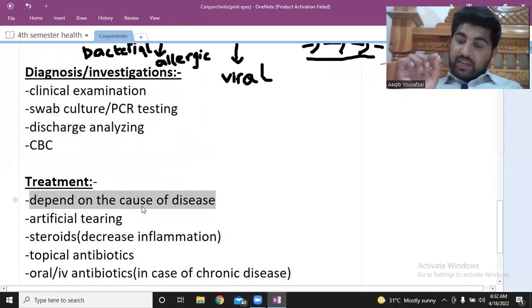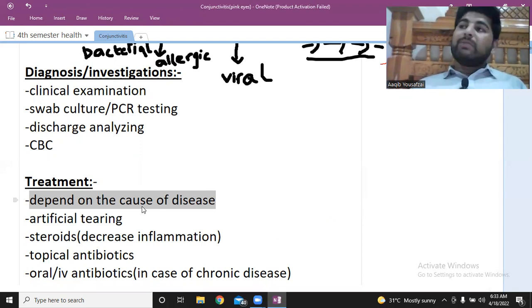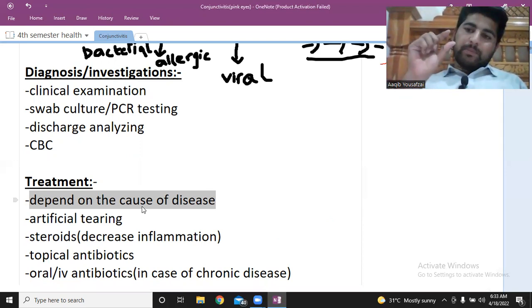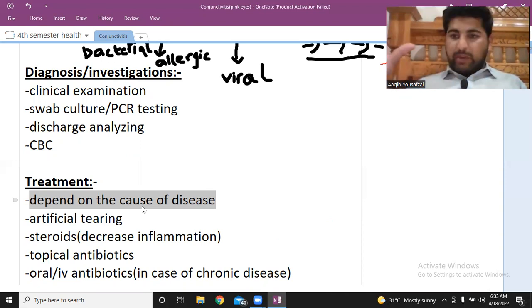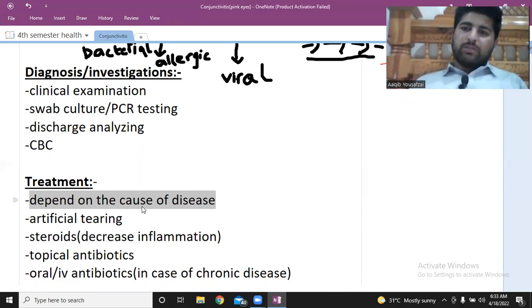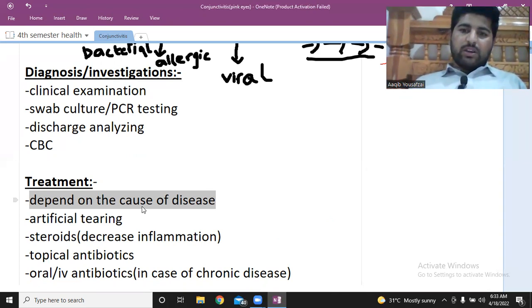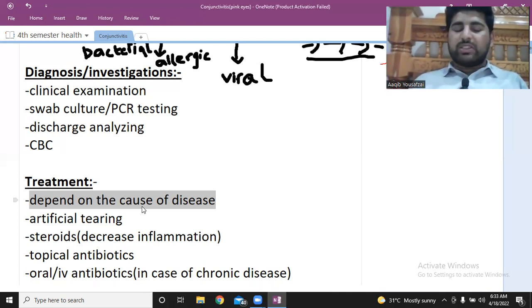Okay, in bacterial conjunctivitis, you have to give antibiotics, which can be of low dose, and it can be broad spectrum antibiotics. Broad spectrum antibiotics like ceftriaxone can be used when there is a chronic disease like gonorrheal infection or chlamydial infection. Or we can say that macrolides, azithromycin and erythromycin can be used in case of no chronic disease.